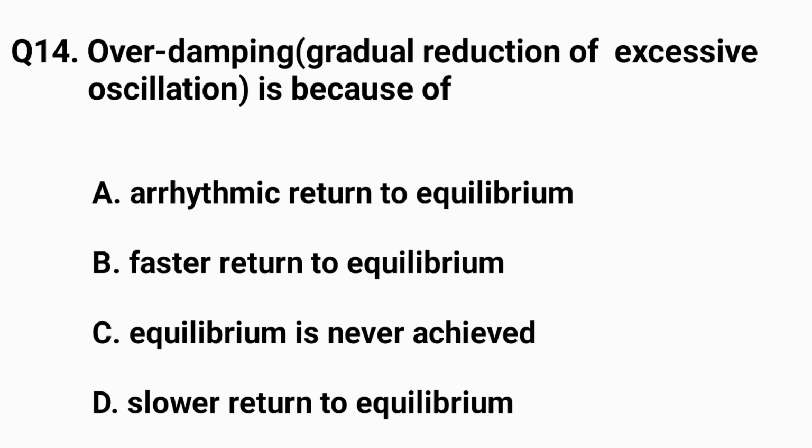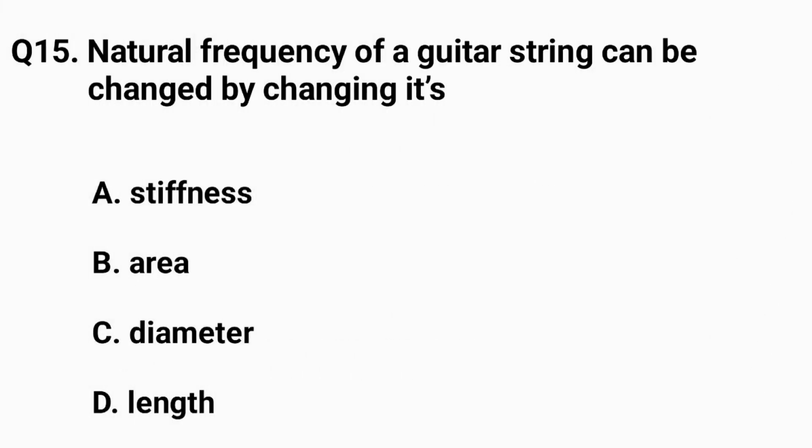The right answer is option C, equilibrium is never achieved. Question number 15. Natural frequency of a guitar string can be changed by changing its. The right answer is option D, length.